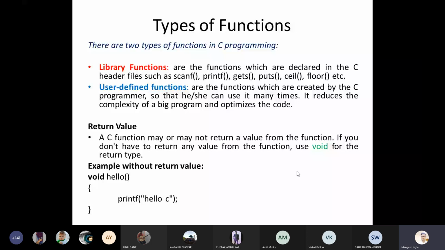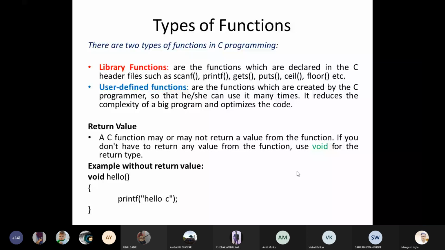We use getch to hold the output until we press any key on the keyboard. Till then, that particular output can be held by using the getch function. So these are the library functions, or the predefined functions. So there are two types of functions in the C programming language: library functions and user defined functions. Now the question is, what are user defined functions?